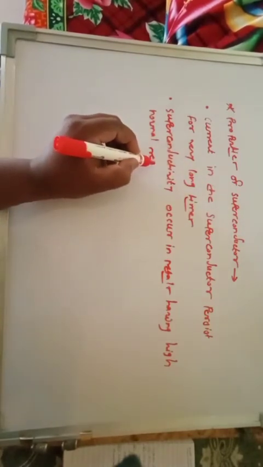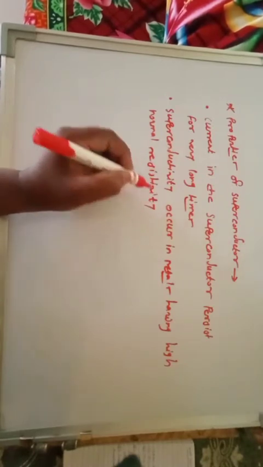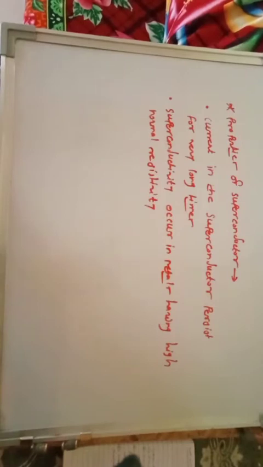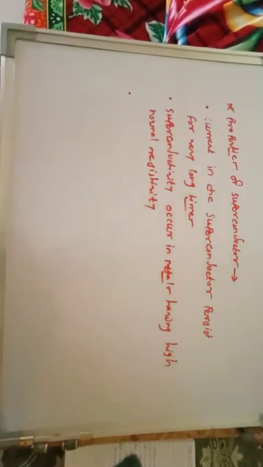High normal resistivity. So this is the second important property of superconducting material. The first one is the current in the superconductor persists for very long times. Second, the superconductivity occurs in metals having high normal resistivity. We already discussed the terms resistivity, conductivity, and all of this.